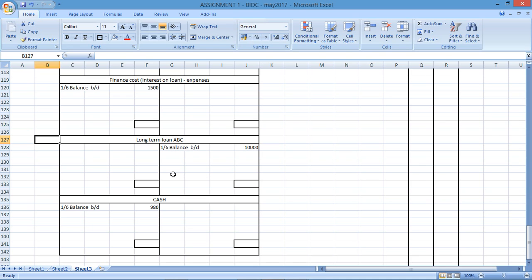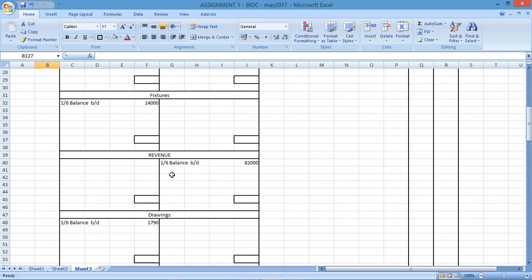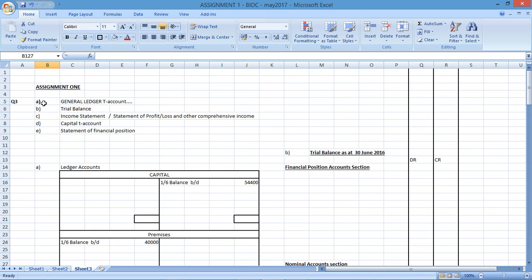We now need to look at the information they've given us in the question. Your question says, during the month of June, the following transactions took place. Each and every one of these transactions needs to be recorded in their particular T accounts.